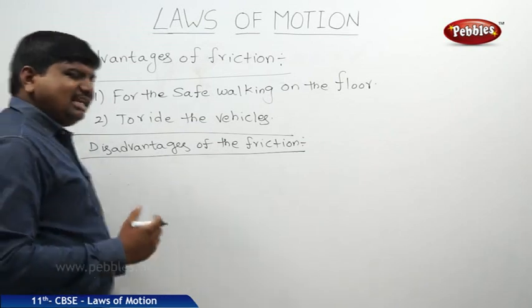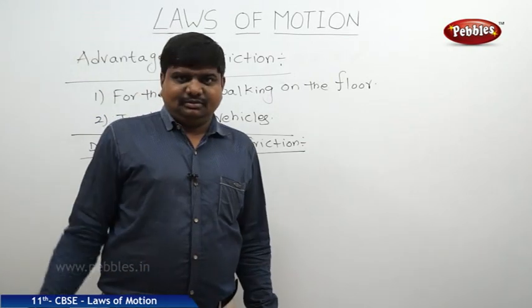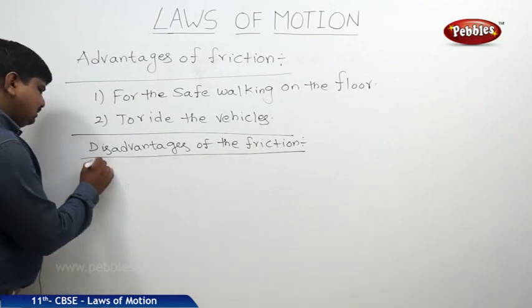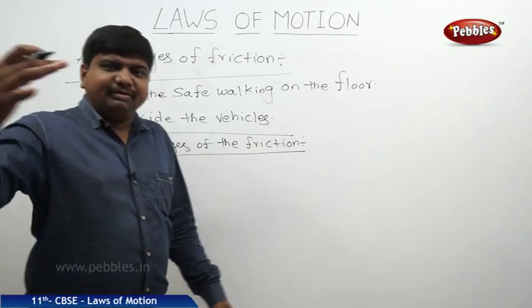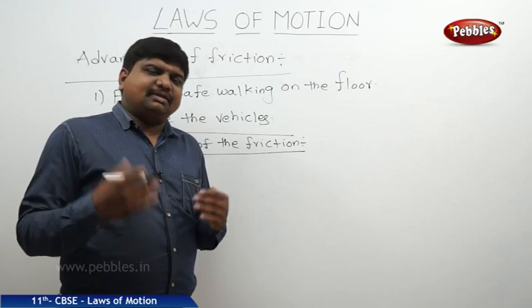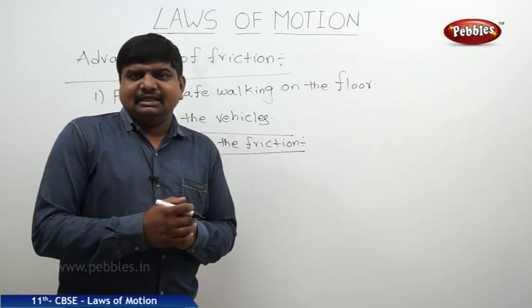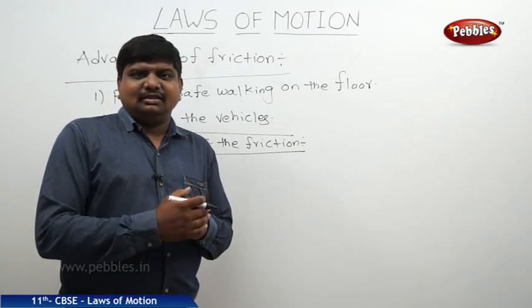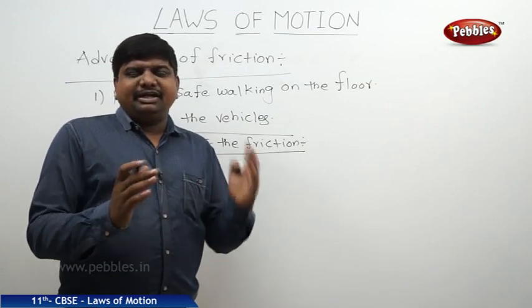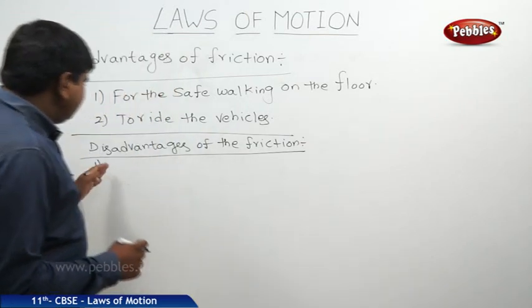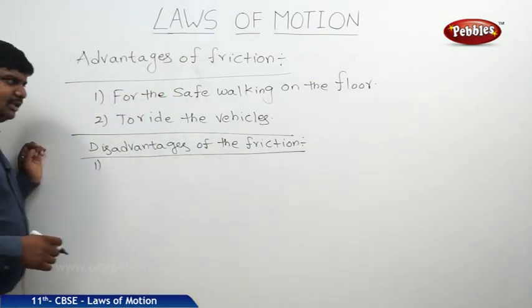Disadvantages means there are many losses due to the friction. What are those losses? Friction can produce wear and tear of the moving parts. Suppose you see the tires of some vehicles that won't be properly maintained. You can see the cracks, the reduction in size, the flat tires going to be like that. This is one of the disadvantages of the friction.